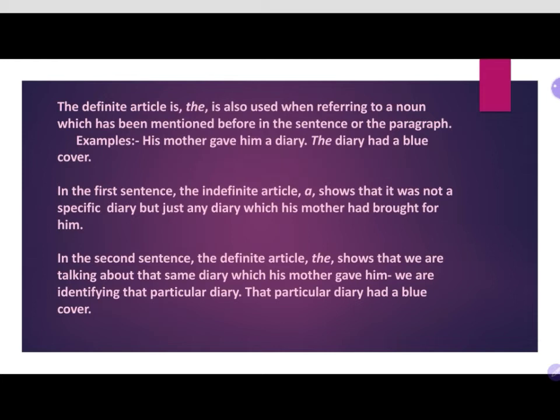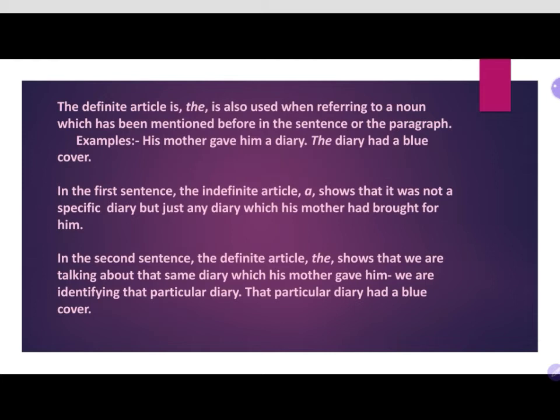In the second sentence you can see the definite article the shows that we are talking about that same diary which his mother gave him. His mother gave him a diary, it's very common, but the diary which she has given was in a blue color. It is specifying that diary. Which diary?